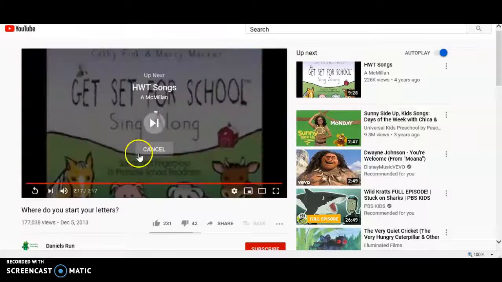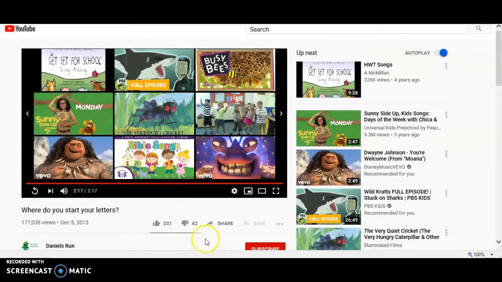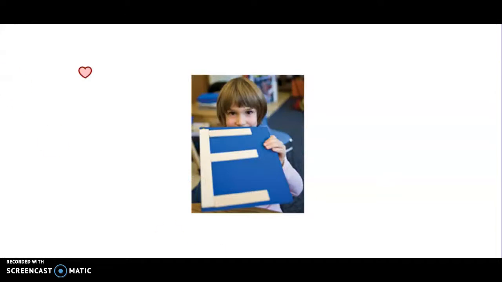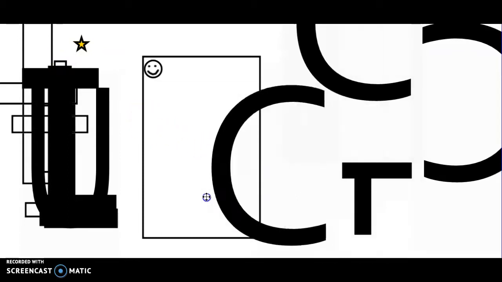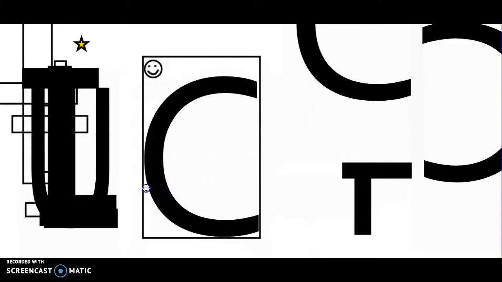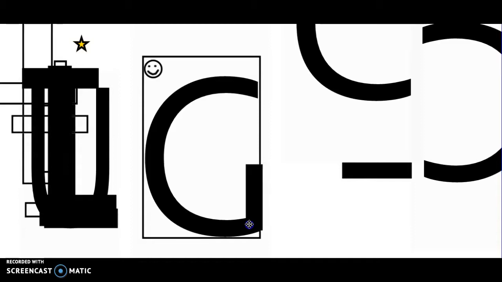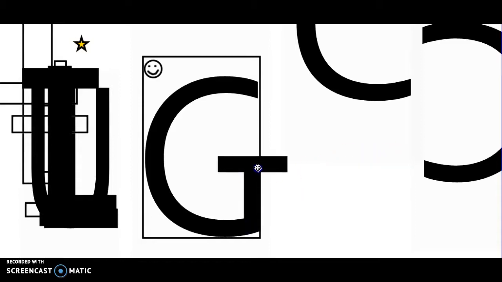Great job, friends. All right, so we're ready to start those letters. If you have your board, you're going to go ahead and grab your magic C. Grab that big magic C. Remember, the letter G is the magic C that swallowed a T. So we have our big magic C. We grab a little line down, and then we grab a little line to go across. And there's my G.